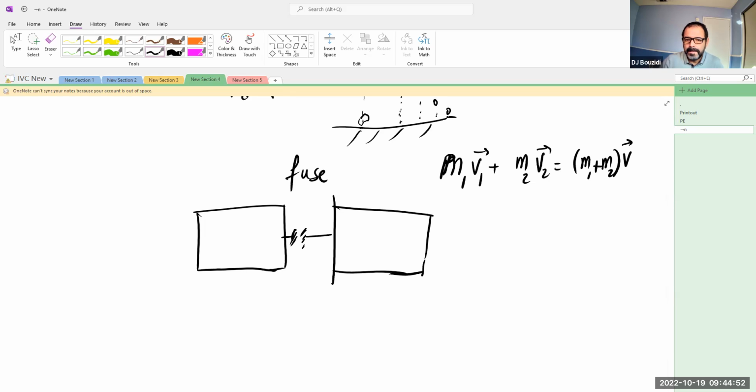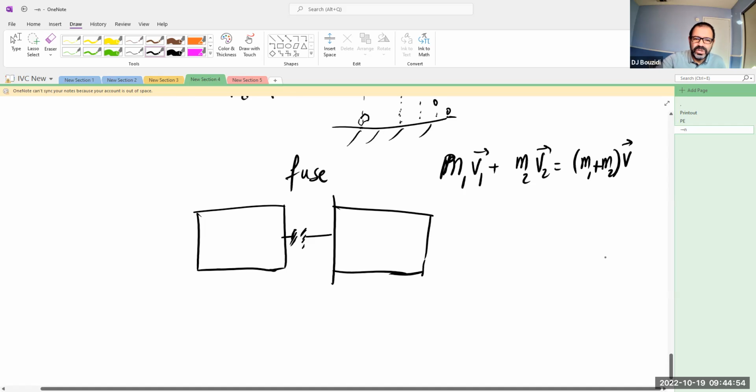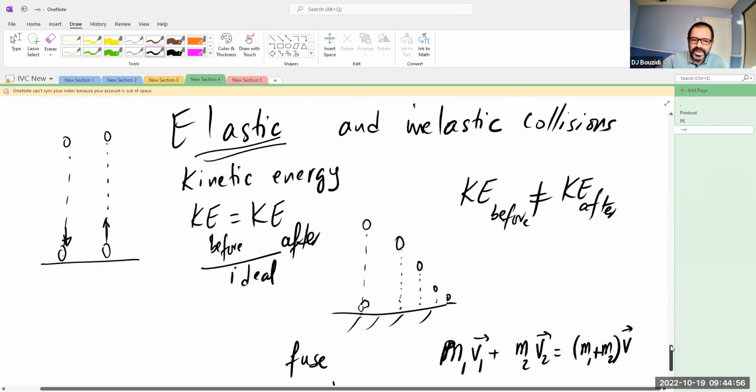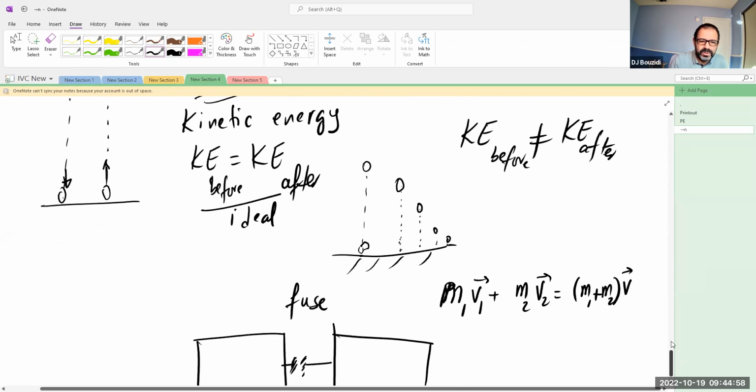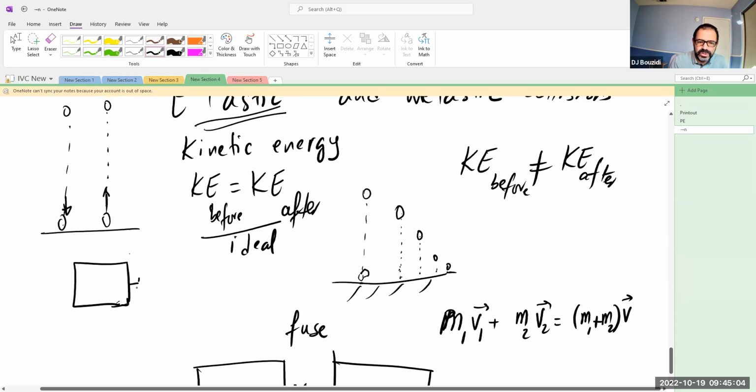Now for the case of elastic collisions, we could do that usually with small cars on rails with magnets, okay? So imagine that this is a north pole of a magnet and this is a north pole or a south pole, it doesn't matter. Okay, similar magnets. You push them against one another and they're coming, and the two similar magnets will repel one another.